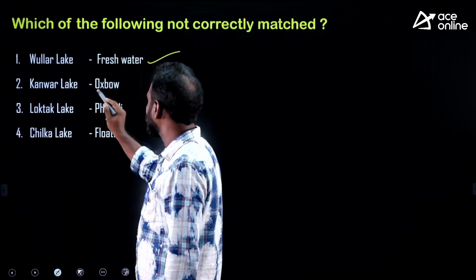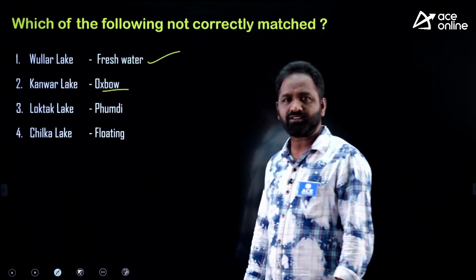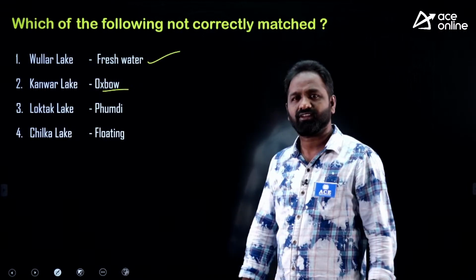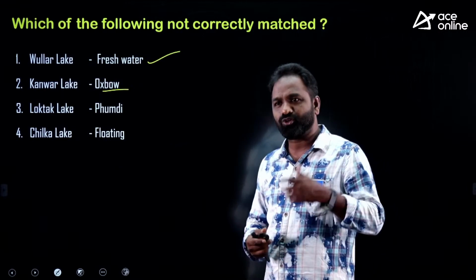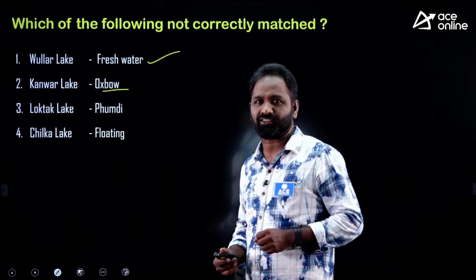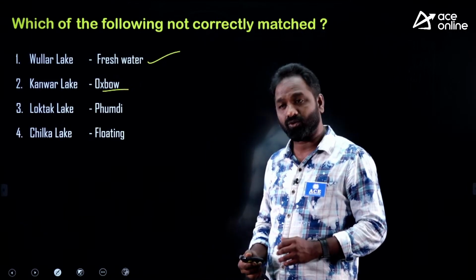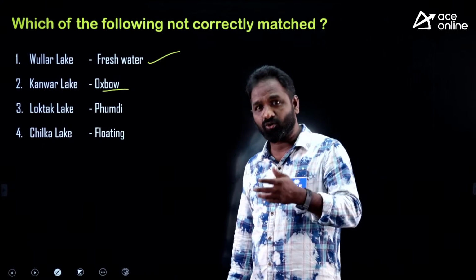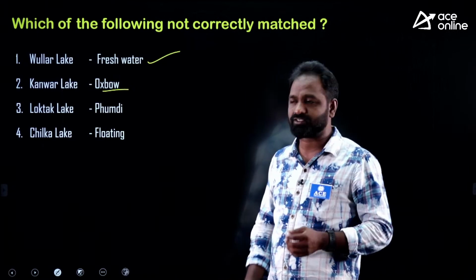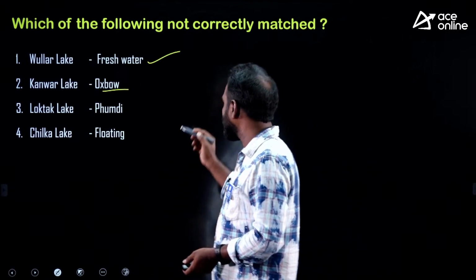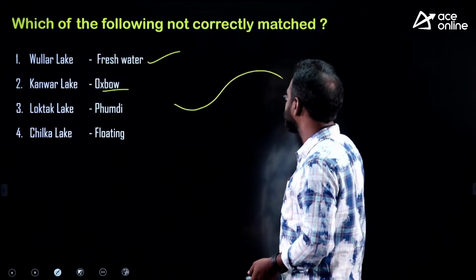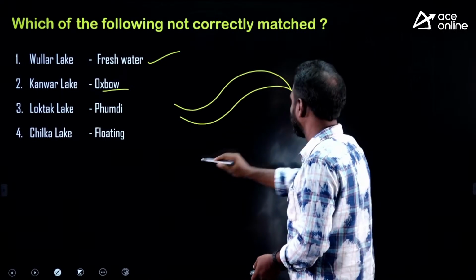Next, Kanwar Lake, it is an oxbow lake. Kanwar Lake is an oxbow lake. Is it true or false? Before that, you should know that there are different types of lakes. Natural lakes, artificial lakes, oxbow lakes, lagoon lakes. There are different types of lakes. So what is an oxbow lake? Well, an oxbow lake, for example, this is a river. This is a river, for example.